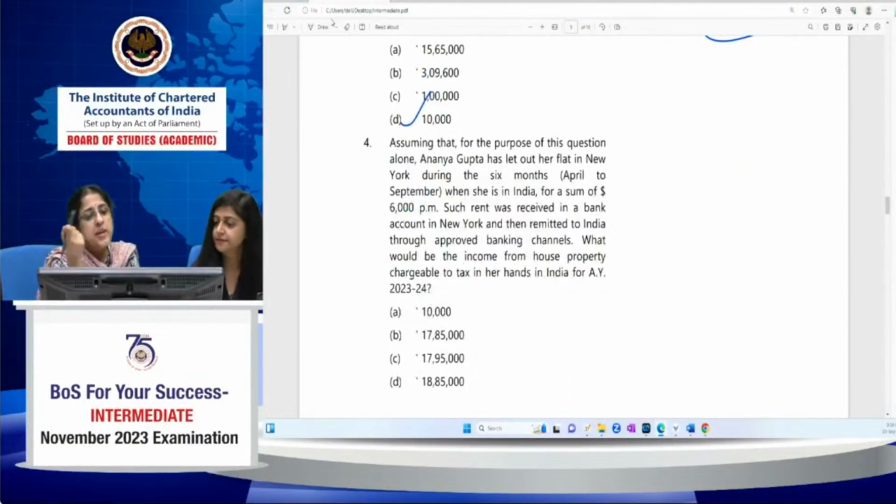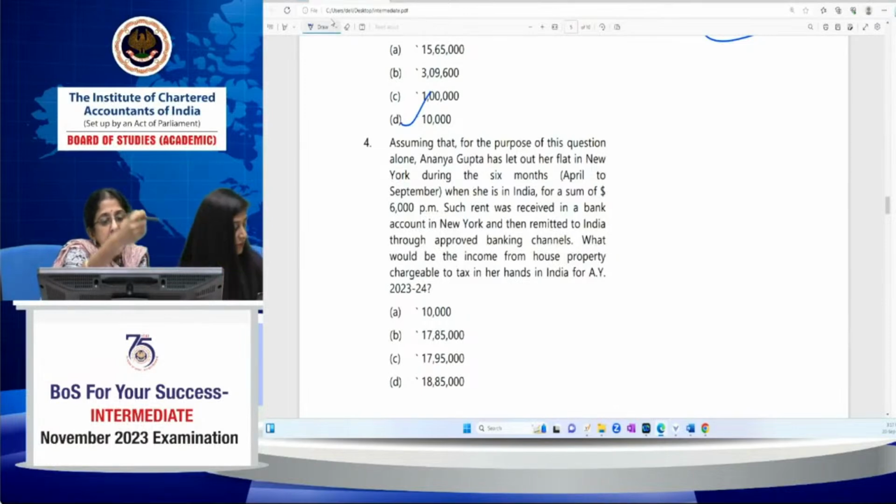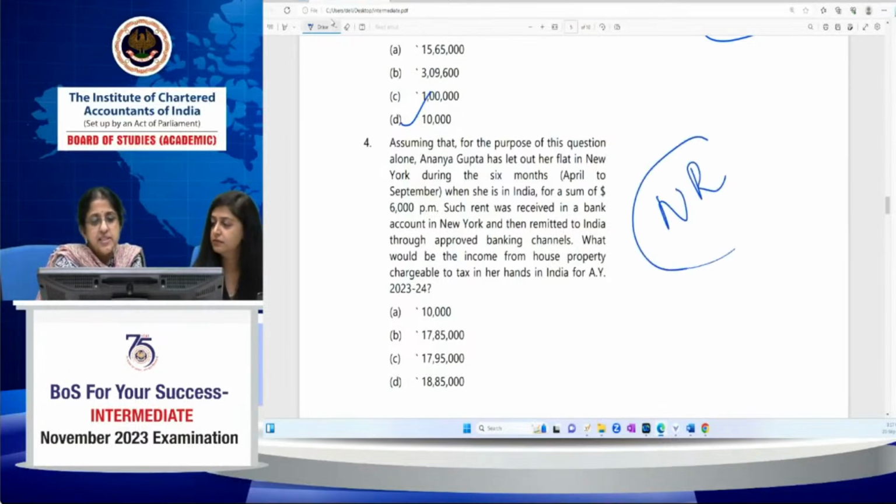Now, assuming that for the purpose of this question alone, Ananya Gupta has let out her flat in New York during the six months, April to September, when she was in India. She let out that flat for a sum of $6,000 per month. Such rent was received in her bank account in New York and then remitted to India through the approved banking channels. What would be the income from house property? See, Ananya Gupta is anyway a non-resident. Her residential status is not changing.